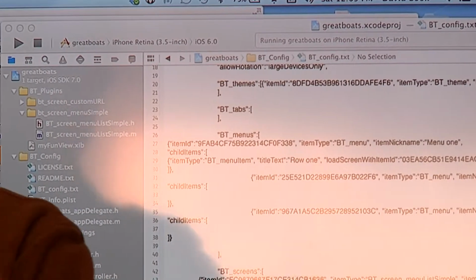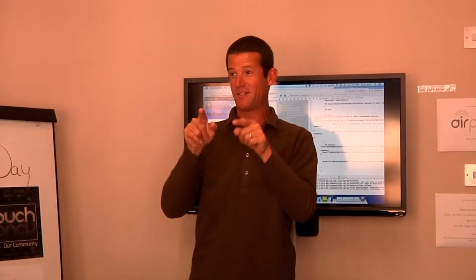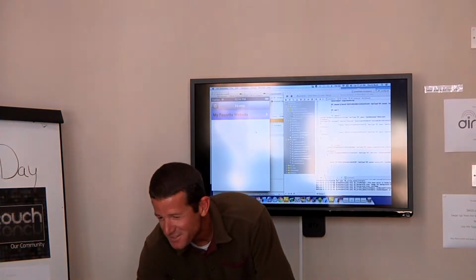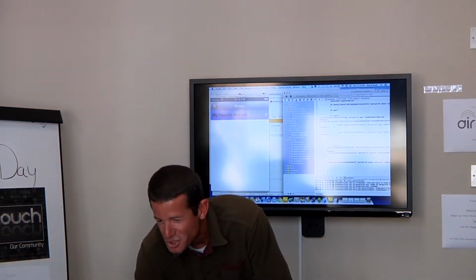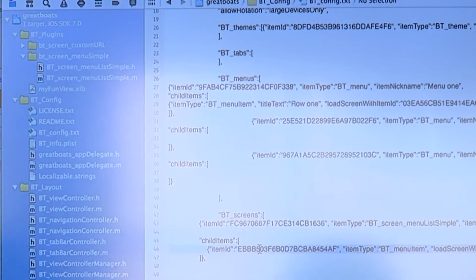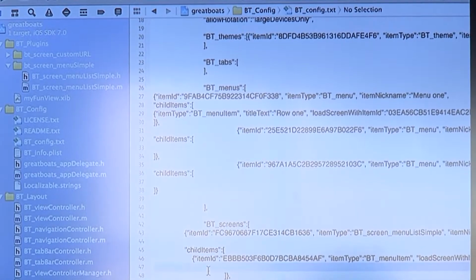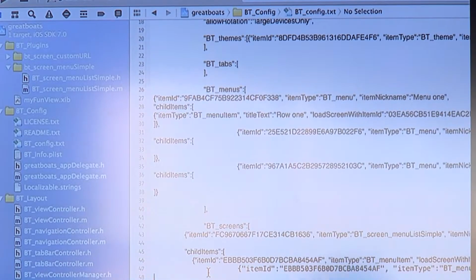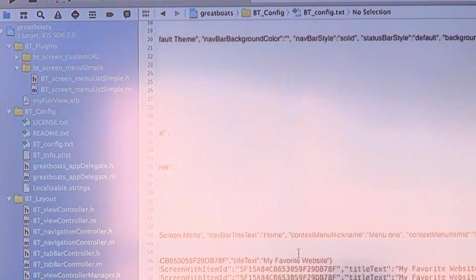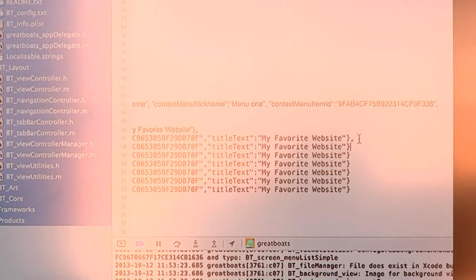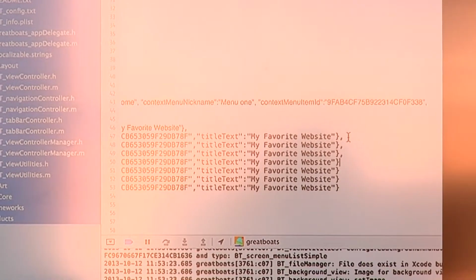It's just your project. If you looked at the iOS Objective-C part, you'd see where David wrote, hey, find the first screen in the list because there's no tabs and make it the home screen. That's kind of how that works. So this is the menu. The child items in the menu become each row. So we could type another child item in the menu, for example, like that, or like that. They all do the same thing. They need commas after them because there's multiple. But we could put multiple items in our list. They would all do the same thing.